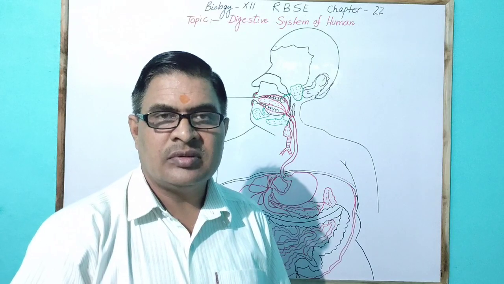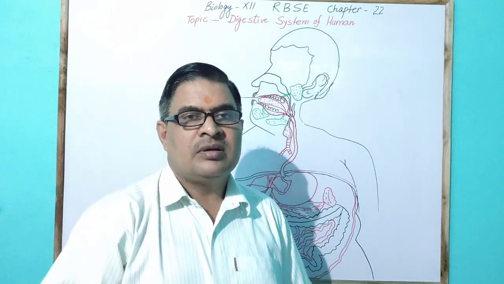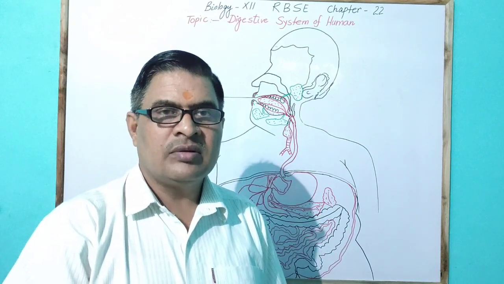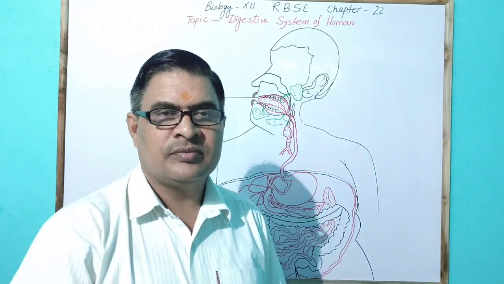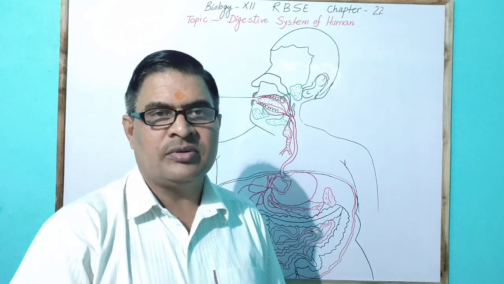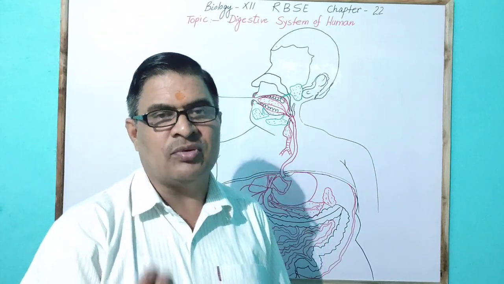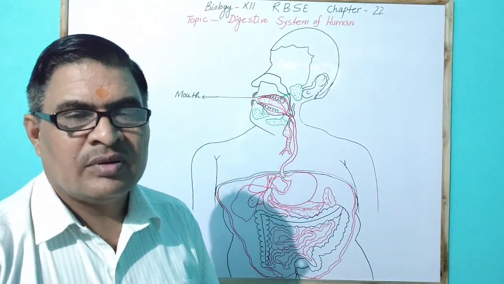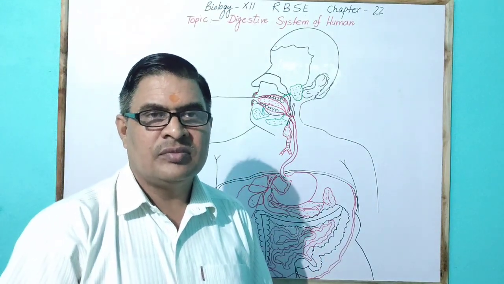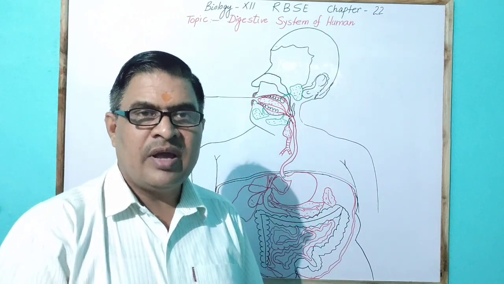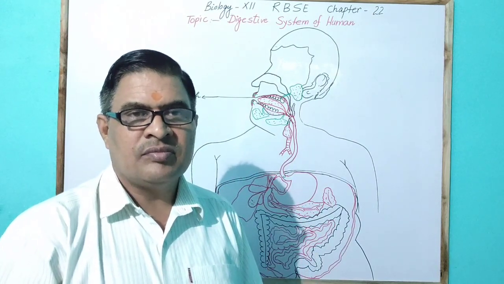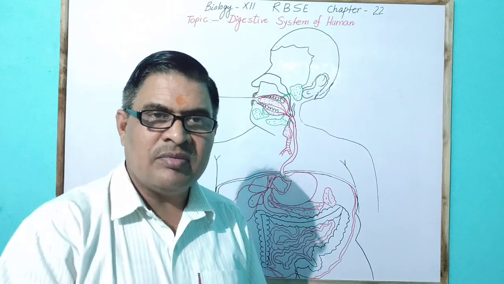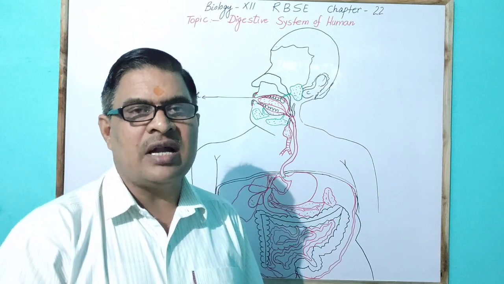Digestion means change of insoluble and complex food into soluble and simple food. Digestion occurs in different parts of the alimentary canal by the help of digestive glands and biocatalysts, which are called enzymes.